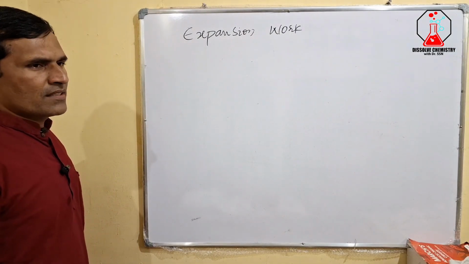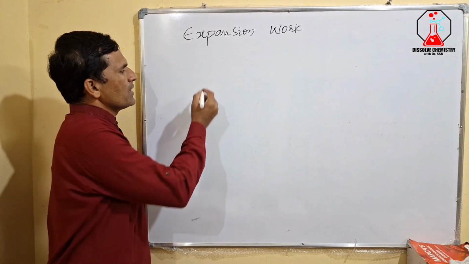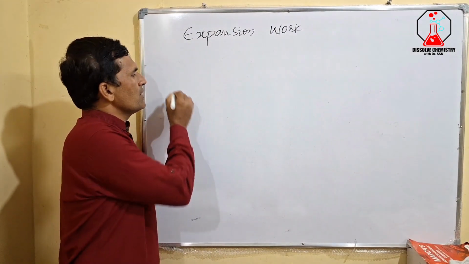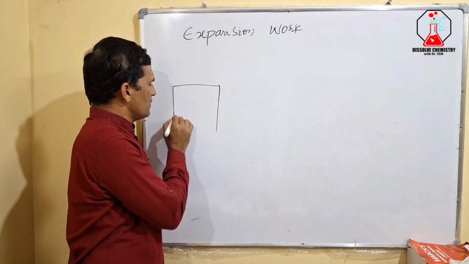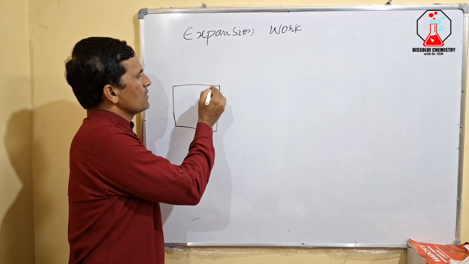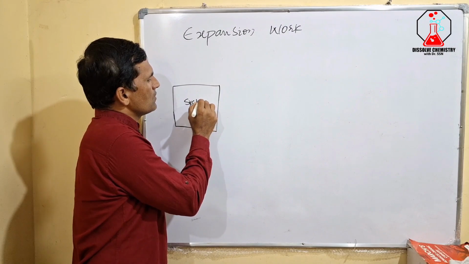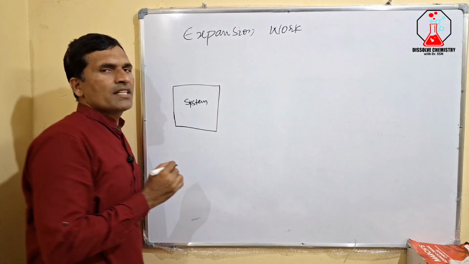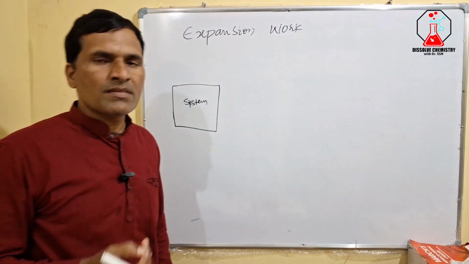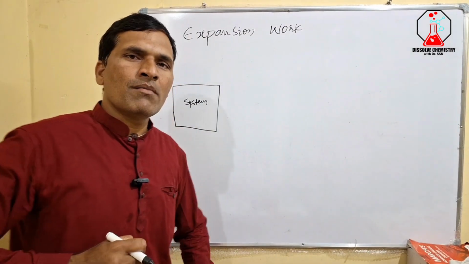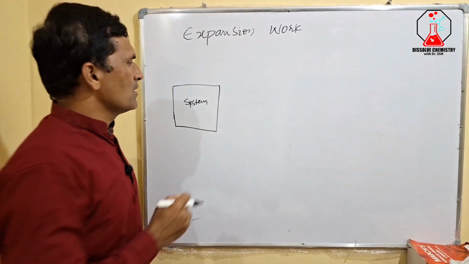First, consider a system, say for example. On that system, the state of the system is infinitesimally varied, meaning a small change has been brought in that system.